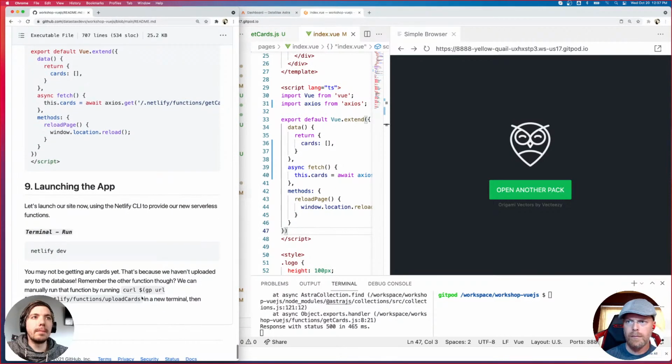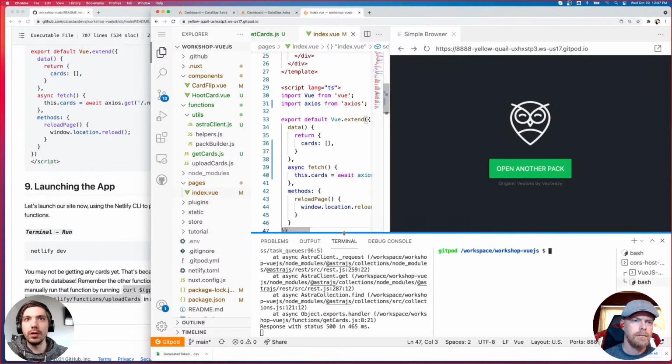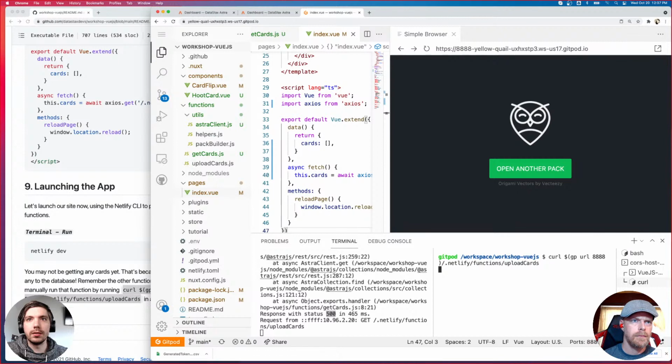And we're going to manually execute that other serverless function that we created, the upload cards, through the terminal here. So you can copy this code out of the repo. This will automatically generate the URL that you have specific to your Gitpod, and then append the full path to it. So if I execute this, keep an eye on this side of the terminal, because we'll actually see it execute over here. And we want to see a status 200 rather than a status 500. So we'll execute that.